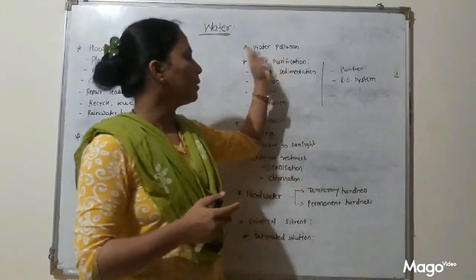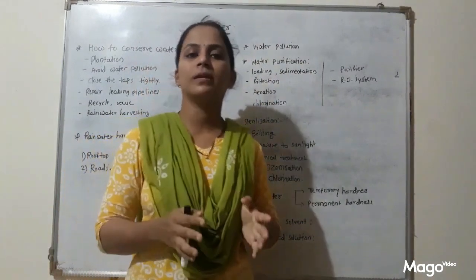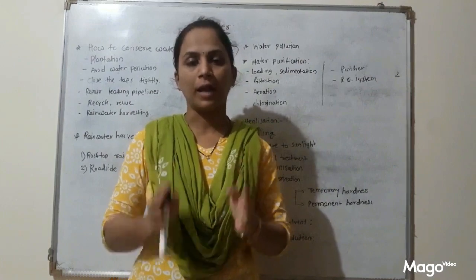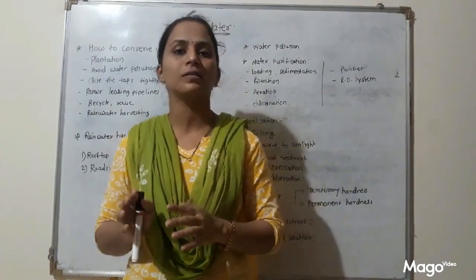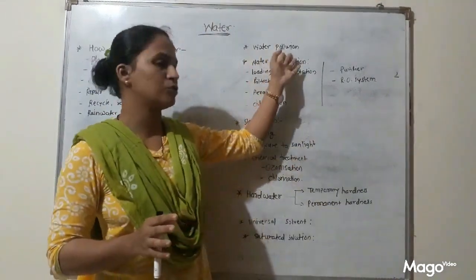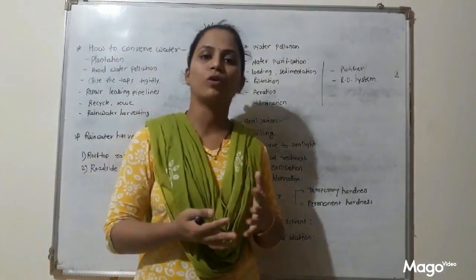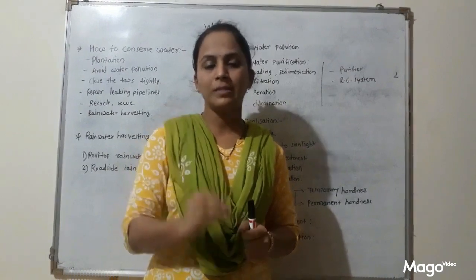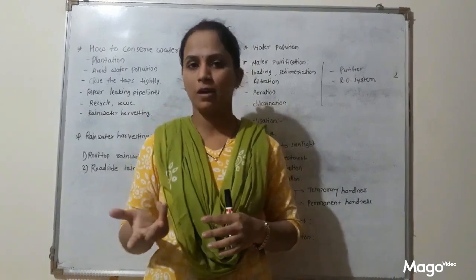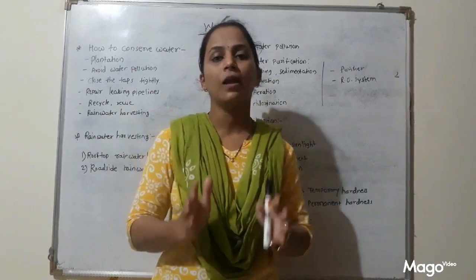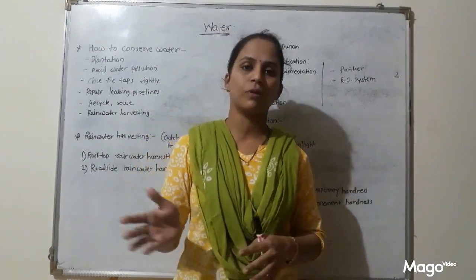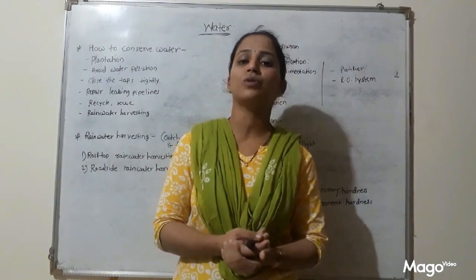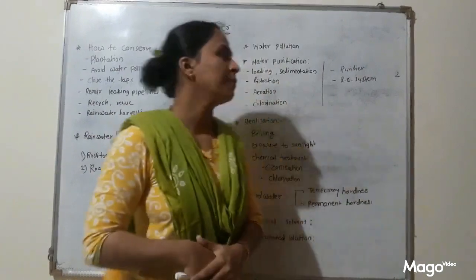This water pollution affects human beings and aquatic life also. All aquatic animals and all aquatic plants get disturbed because of this water pollution. So how can we prevent this water pollution? Domestic waste or industrial waste should be properly treated before being let down into nearby water sources. Then avoid the use of chemical fertilizers. Instead, use organic or natural fertilizers.